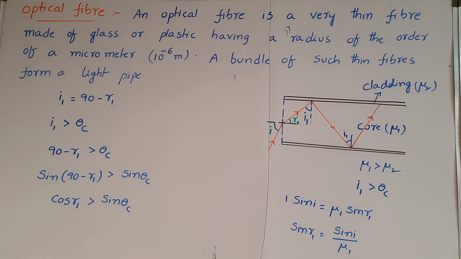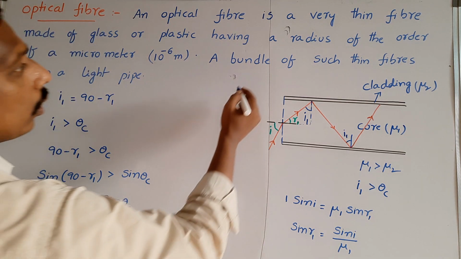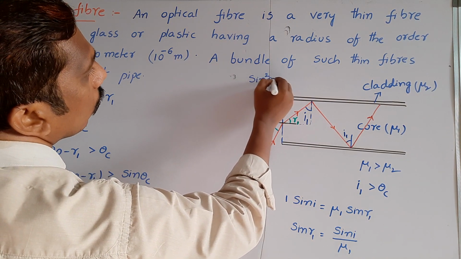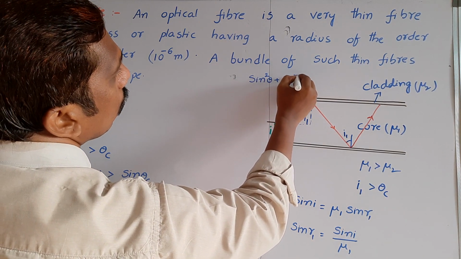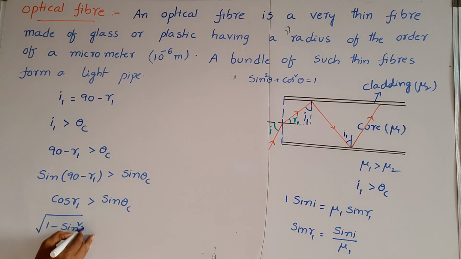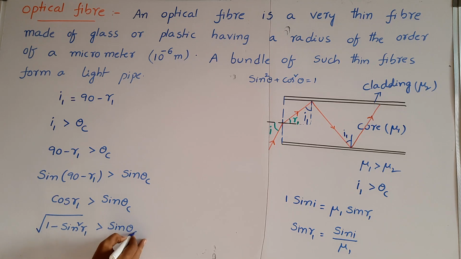And cos R1 we know, sin square theta plus cos square theta is equal to 1. From that, cos theta is equal to root of 1 minus sin square R1, which is greater than sin theta c.